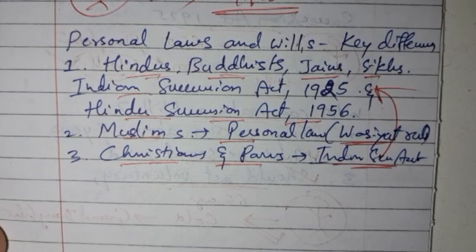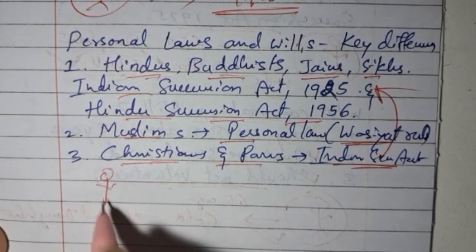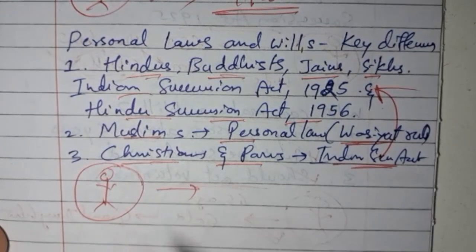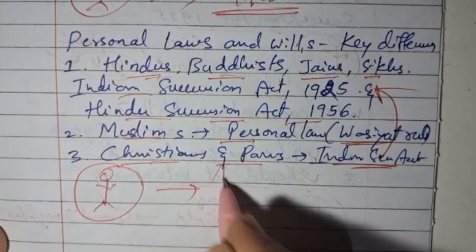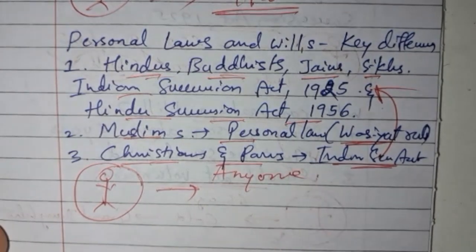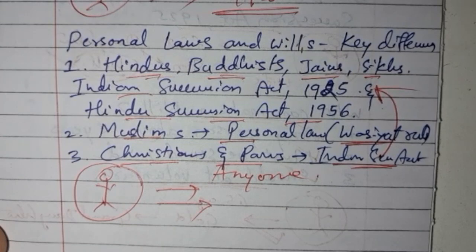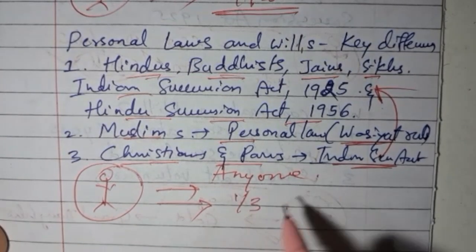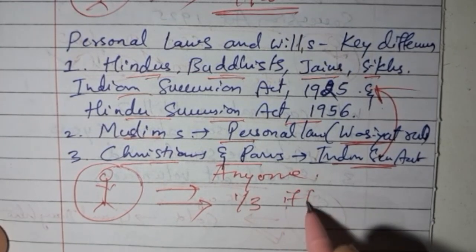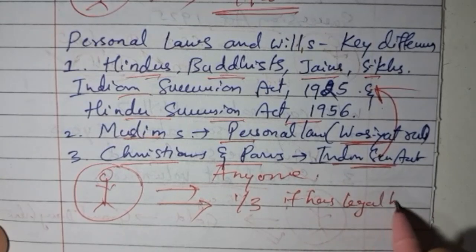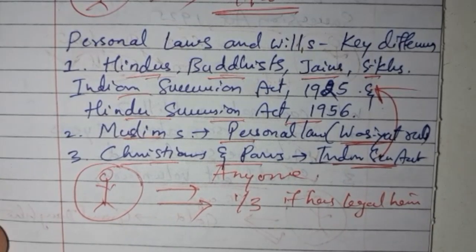So basically, personal law is going to shape your will. For example, there is Mr. Raj, who is a Hindu, and he can will away all his property to anyone. Likewise, under Muslim law, there is Mr. Ahmad. He can only will one third of the property if he has legal heirs like wife, children, and so on.